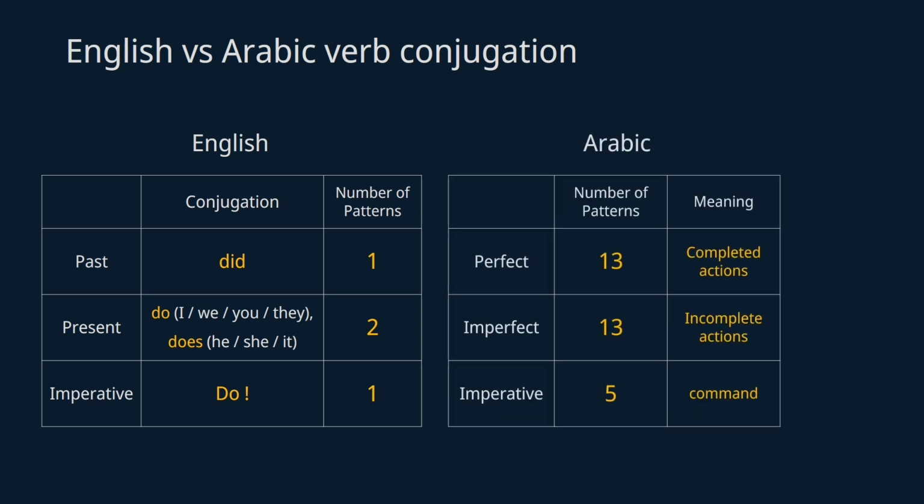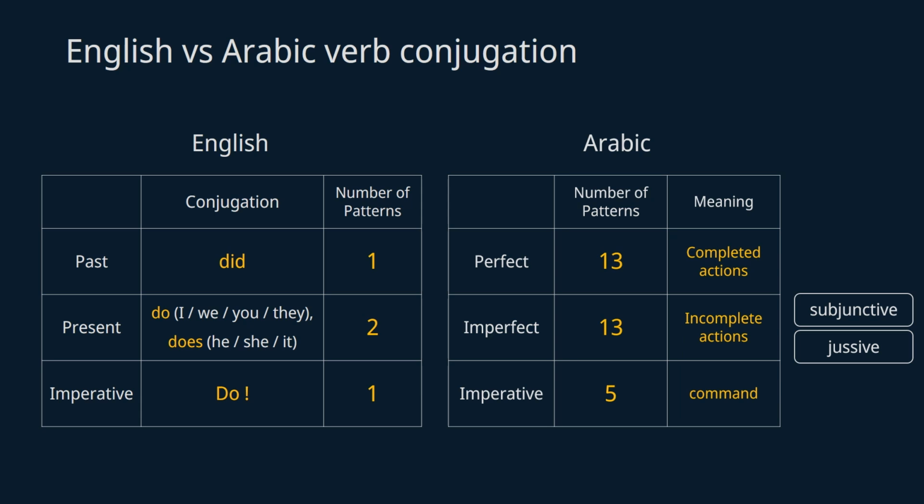On the other hand, Arabic has 13 conjugated patterns depending on whether the subject is I or we or you or he or she, and so forth. Not only that, we have more conjugations such as subjunctive and jussive.